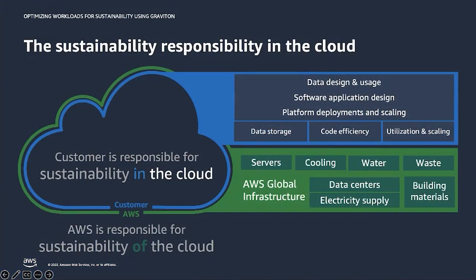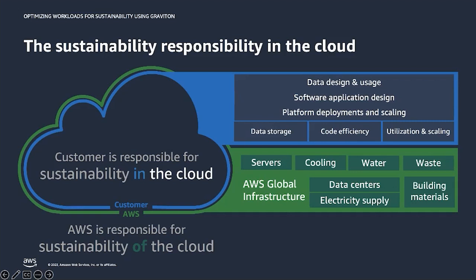Similar to the shared responsibility model for security, there is a shared responsibility model for sustainability. With sustainability of the cloud, AWS designs buildings, rooms, servers, and takes care of it from construction to recycling. AWS purchases energy and ensures that the energy and other resources, such as water for cooling, are used efficiently. And lastly, AWS service teams run managed services and optimize them for sustainability.